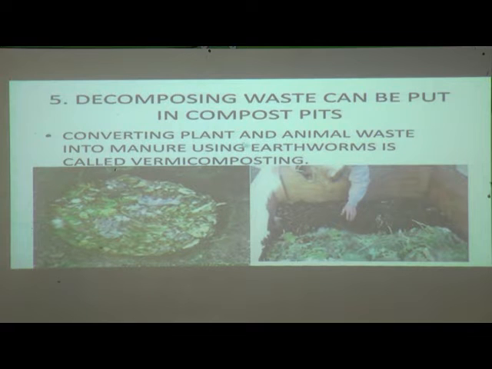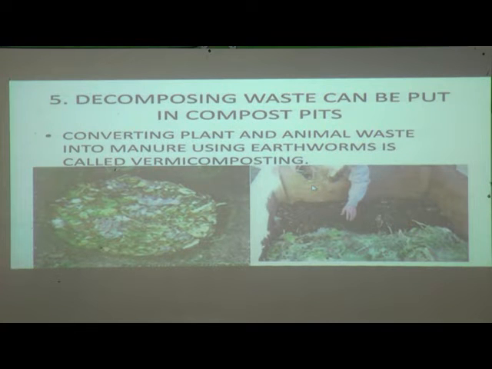Converting plant and animal waste into manure using earthworms is called vermicomposting. Whatever decomposing waste is there, we put it into the compost pit, and we also add some earthworms to that pit.